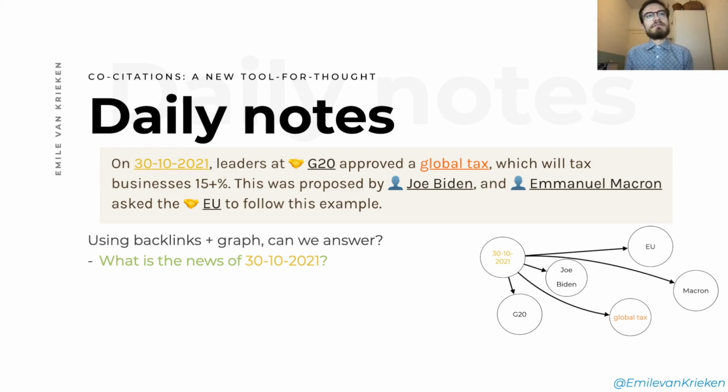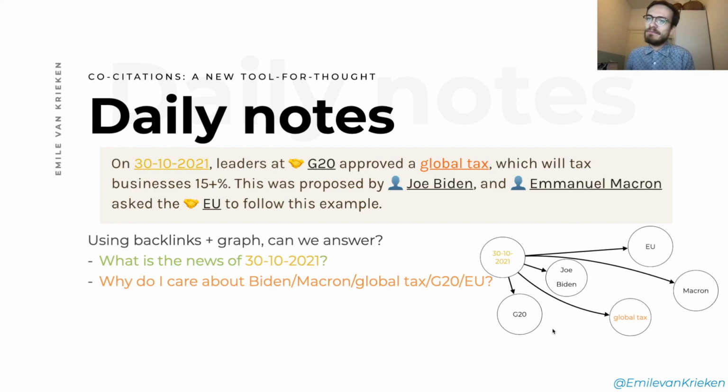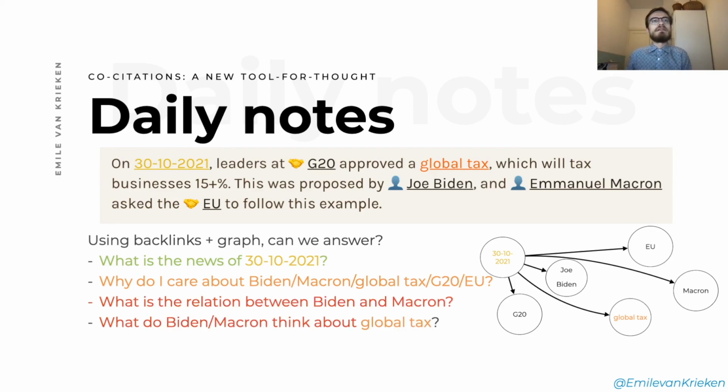So answering the question, what is the news of the 30th of October, is really easy. We just navigate to this node and we can easily find this back. The question, why do I care about all the different concepts in the snippet, can be answered, but I'll argue that it is actually not so easy to answer in a bit. And then the two questions that are really about the relation between two concepts, they are pretty hard to answer, because